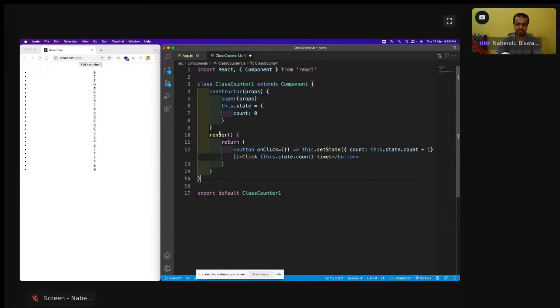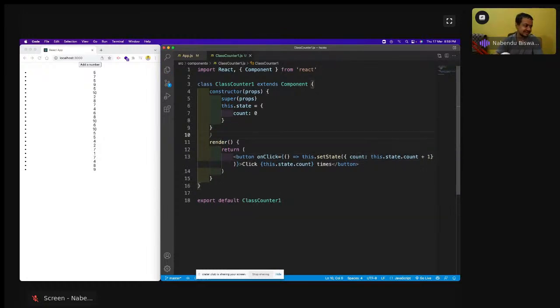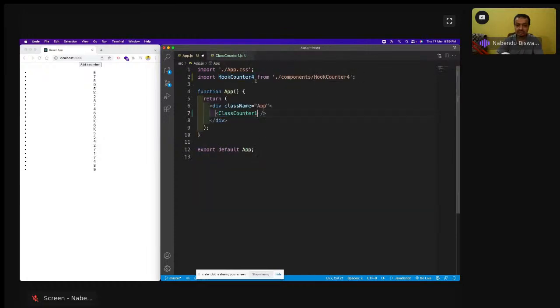But we're going to do one more thing here. So this I've done, and now again let me take this class count here. I'll take class count, save it, and it will again do the same thing. And it is updating it, class counter one.